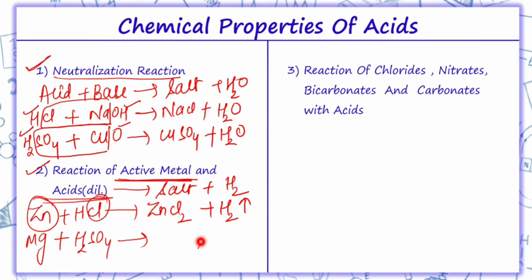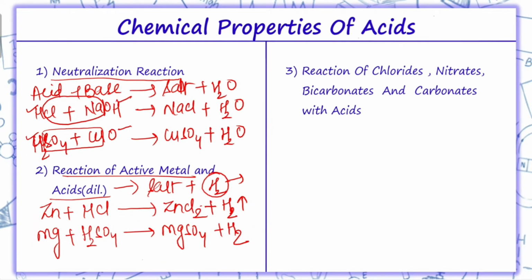This hydrogen gas, when it is released, burns with a popping sound. So when this popping sound comes, it confirms that in this reaction hydrogen gas is released. Thus we say burning with a popping sound is the characteristic test of hydrogen gas. Similarly, Mg and SO4 will give salt MgSO4 plus again hydrogen gas. So if a gas burns with a popping sound, that means that gas is what? Hydrogen.